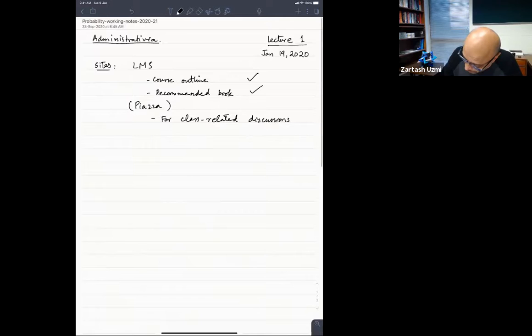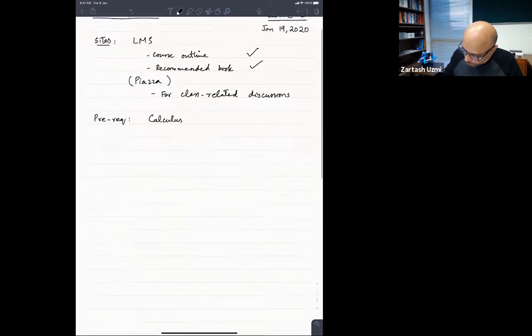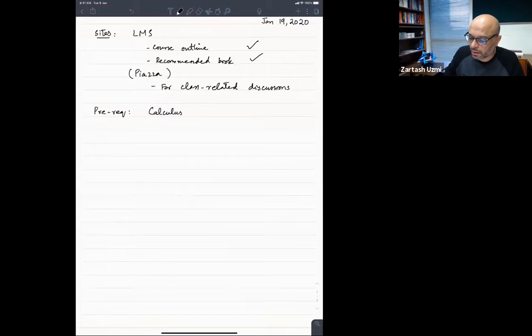There is a prerequisite for this course. I hope that everyone has taken that prerequisite, and the prerequisite is calculus. If you have taken calculus 1, that's almost sufficient to take this course. If you have seen multivariable calculus, that would be great. But if you have not seen that, that's okay. We will use some of it here, but I think this course will be self-contained. You will learn some of those things during the course. If you have not taken calculus before, I would strongly suggest to not take this course now and take it at some other time. So make sure that you have the prerequisite met for this course.